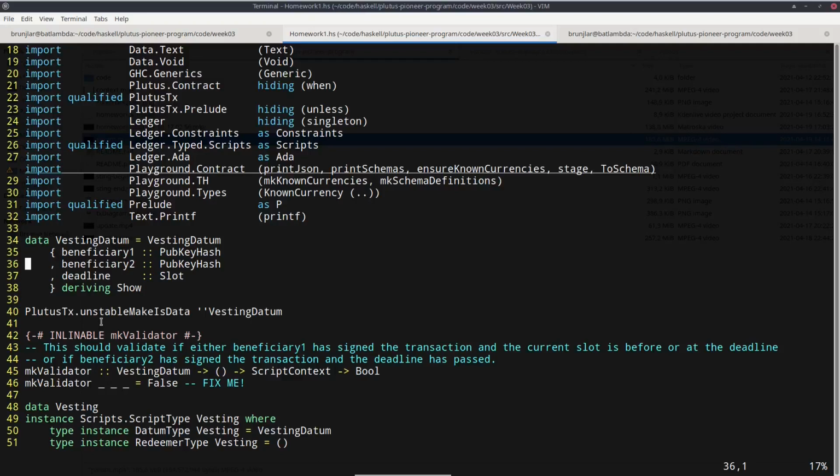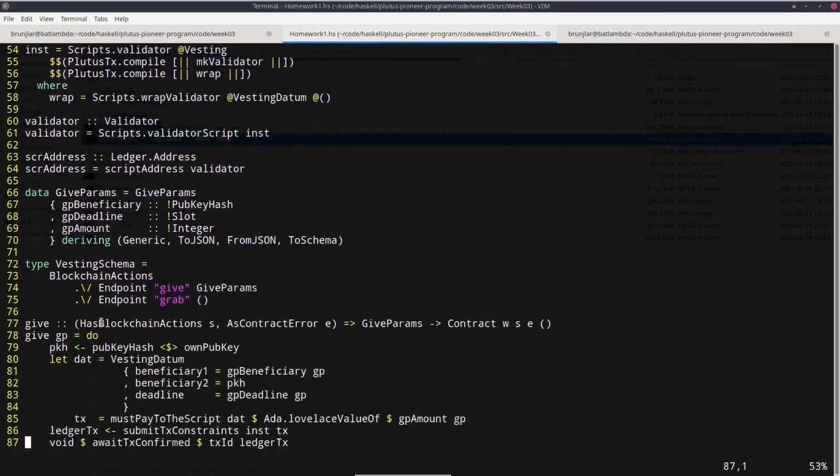So it's like you make a gift to beneficiary 1, but beneficiary 1 only has time till the deadline to retrieve it. Otherwise, you can get it back if you yourself are beneficiary 2. Of course, it's more general here. So your task is simply to write the correct logic here.